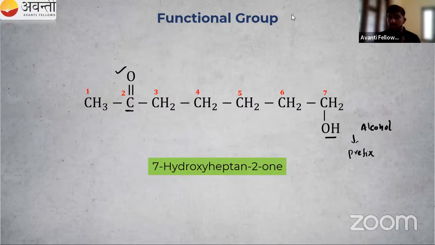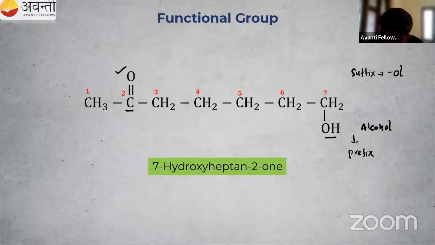If OH is there, if it is a prefix, hydroxy. If it is a suffix, we will use ol. So we have 7-hydroxy. Then count the number of carbon atoms: there are 7 carbon atoms, heptane. Then I can write 2-one. So that is the correct naming for this one, 7-hydroxyheptan-2-one.